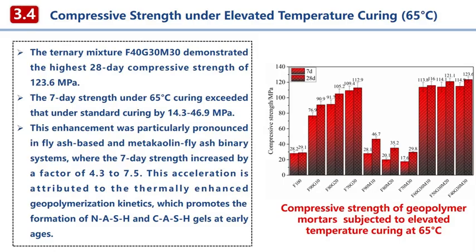However, and this is a critical insight, the effect of heat curing on the ultimate 28-day strength was relatively minor across all mixes. The ranking of mixes and the absolute peak performance remain largely unchanged. The ternary mix, F40G30M30, still achieved the highest strength of 123.6 MPa under heat cure. This tells us that while heat is a useful processing tool, the inherent chemical synergy between the precursors is the primary dictator of ultimate performance.